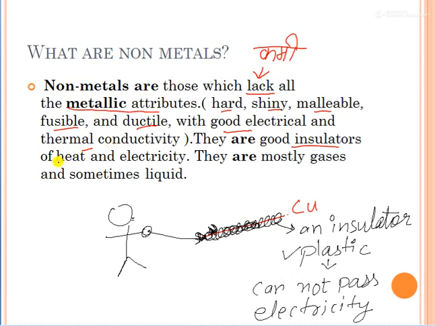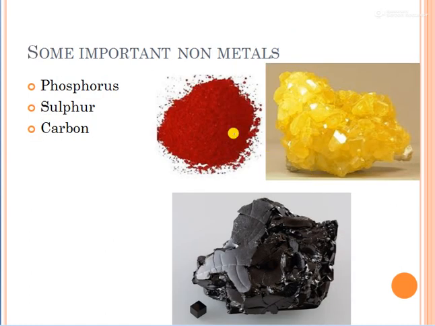They cannot allow heat and electricity to pass through them. They are mostly gases, ज़्यादातर gases होते हैं, and sometimes liquid also. So in this way many non-metals are gases and liquids. Let us see next some important non-metals. Now we will see some important non-metals.